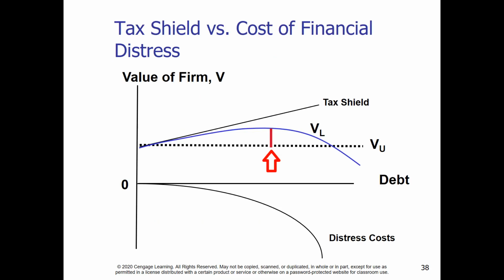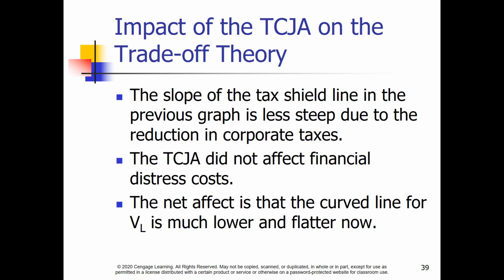The red line attempts to identify where the benefits of more debt begin to bring down the value of the firm rather than increase it. This is, of course, a theoretical construct, but firms do try to find a debt level they're comfortable with and then stay somewhat below it to provide room for emergencies or for good investment opportunities. Since the Tax Act of 2017 reduced the value of debt, it also lowered and flattened the curve. The act did not affect the cost of financial distress to a firm.